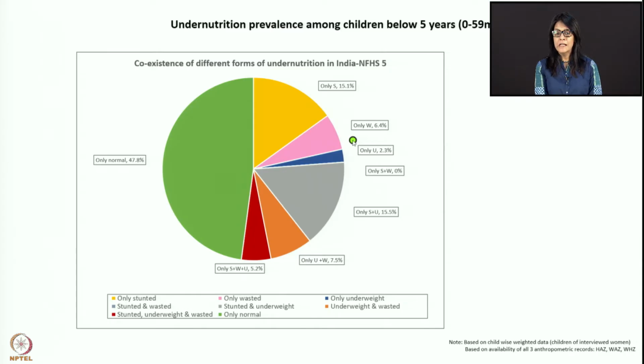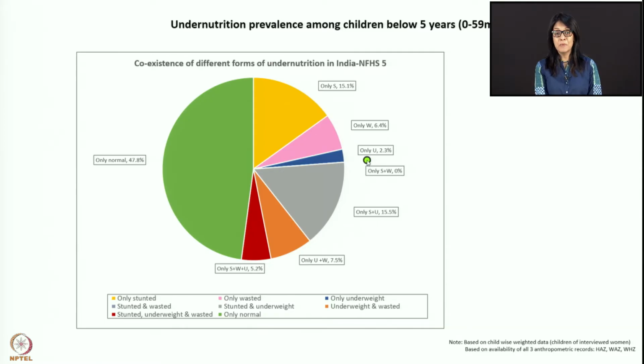Generally, underweight is usually associated with either wasting or stunting. It's very rare to have only underweight, and these children probably might have just had one or two acute infections, and suddenly weight has gone down, but not gone down so much that it shows up on the wasting graph.